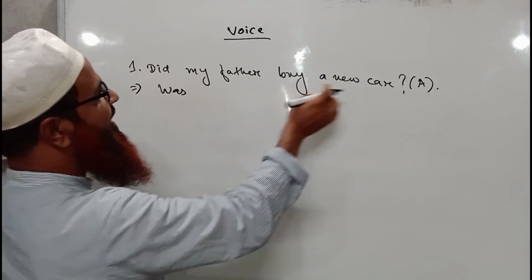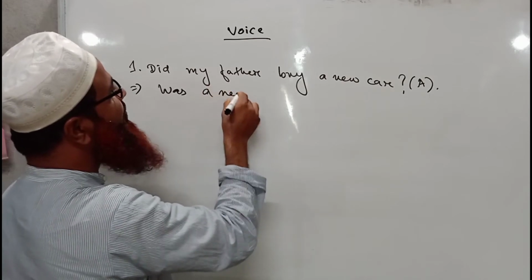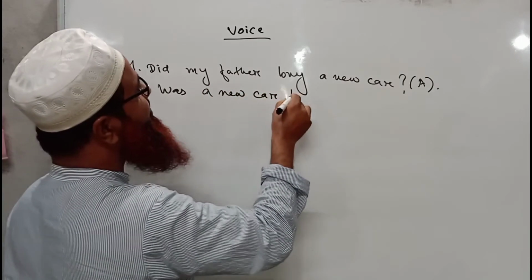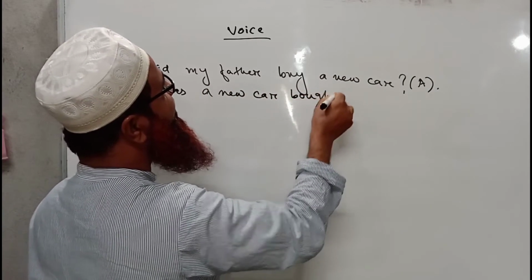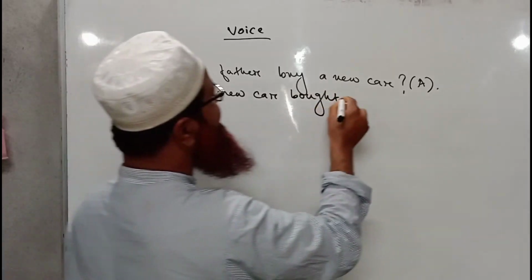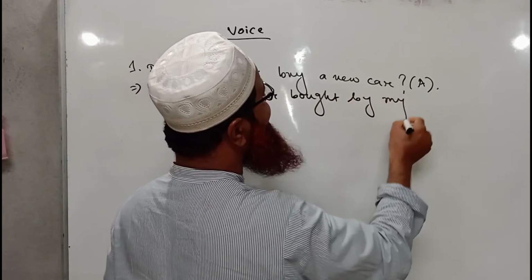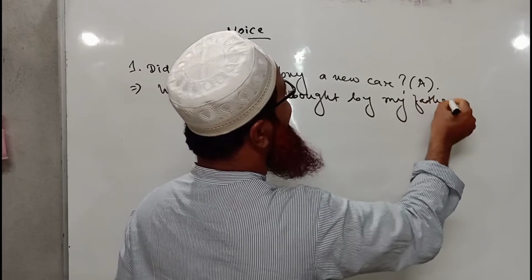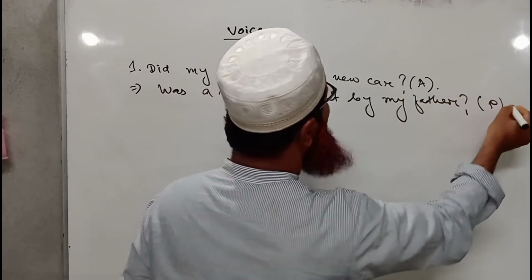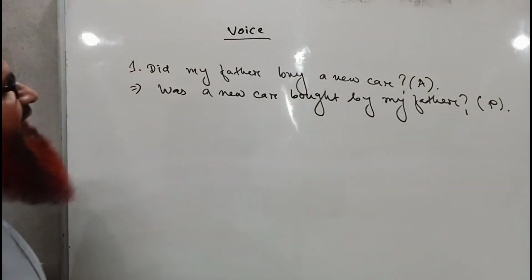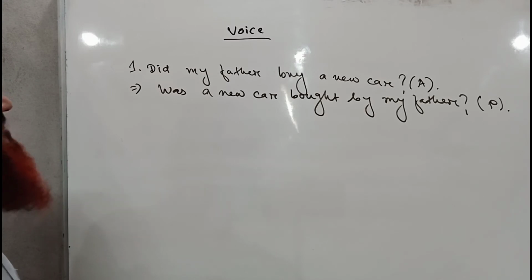So was a new car, okay? Was a new car, buy, bought. Was a new car bought by my father. So this is the passive voice of the sentence: did my father buy a new car?